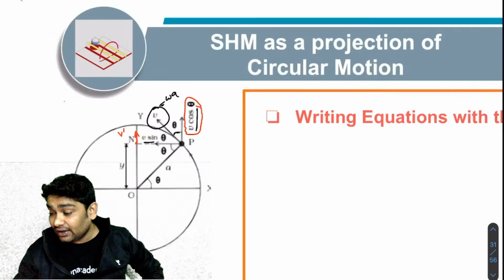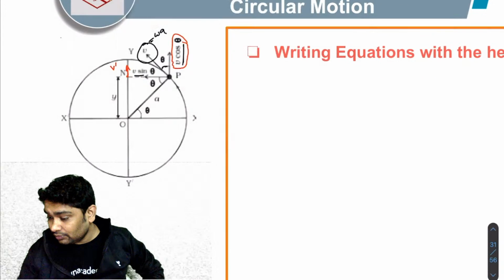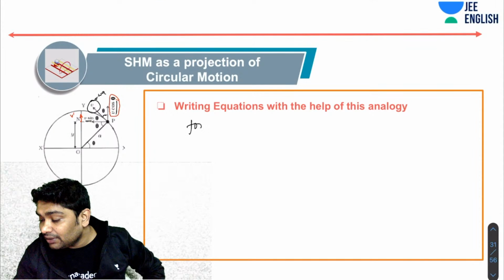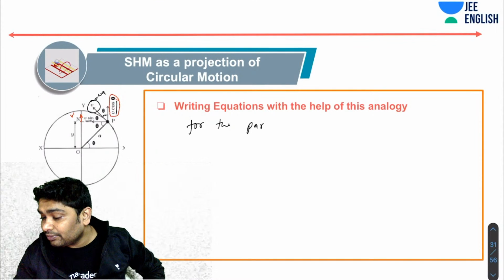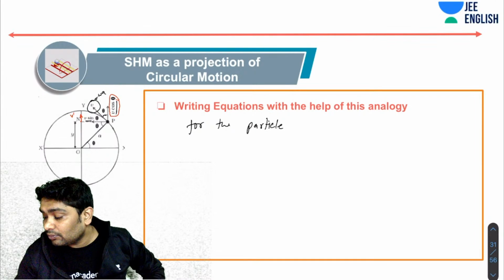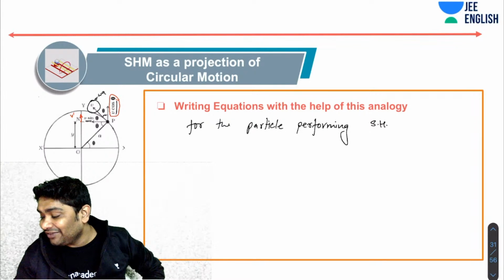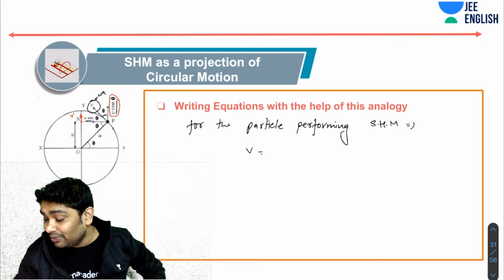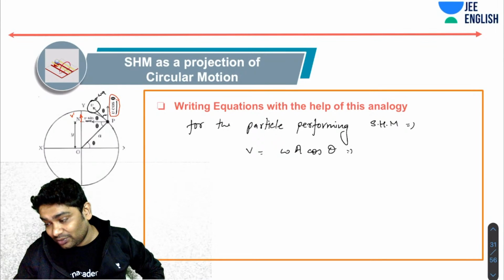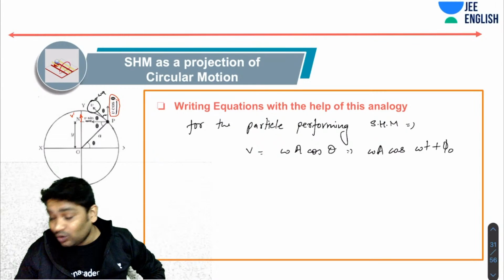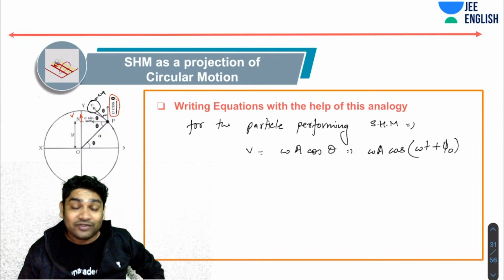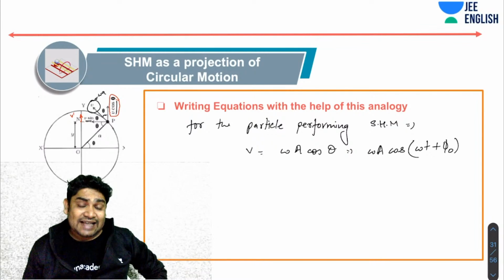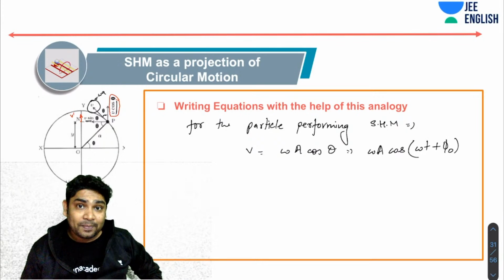So for the particle performing SHM, I can write the velocity as v equals omega a cos theta, or omega a cos of (omega t plus phi naught), which was the equation we would have gotten after differentiating that also. So you realize everything is analogous. So the velocity of the shadow is this.